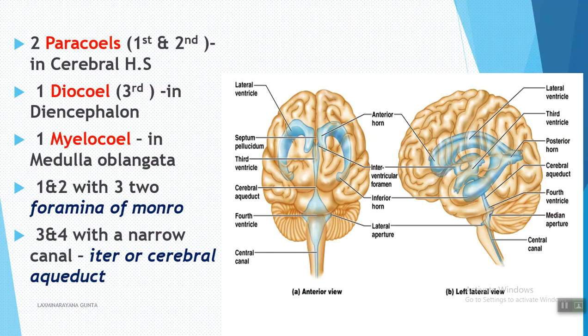The paracoels open into the diocoel through the foramen of Monro. There are two separate foramina of Monro. The third ventricle and fourth ventricle are interconnected with the iter duct or cerebral aqueduct.